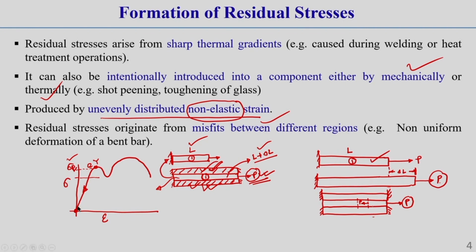At that position this stress will be released, and inside the body there will not be any stress. Do you understand what I am telling? Now, we see that once we remove this top layer and bottom layer from the middle layer, the middle layer again returns back to its original length L, correct.